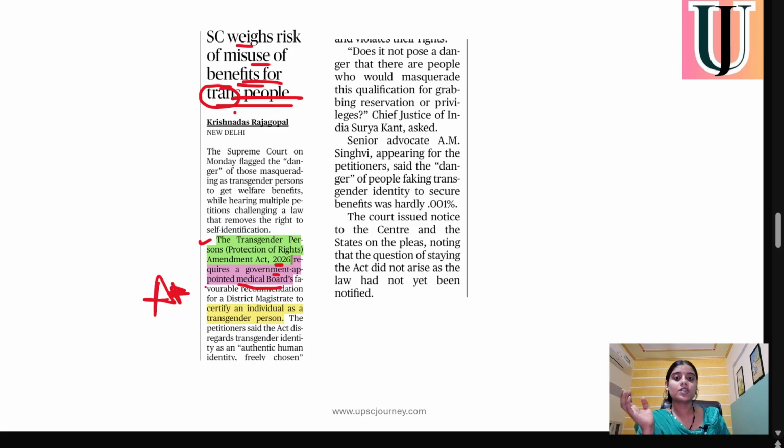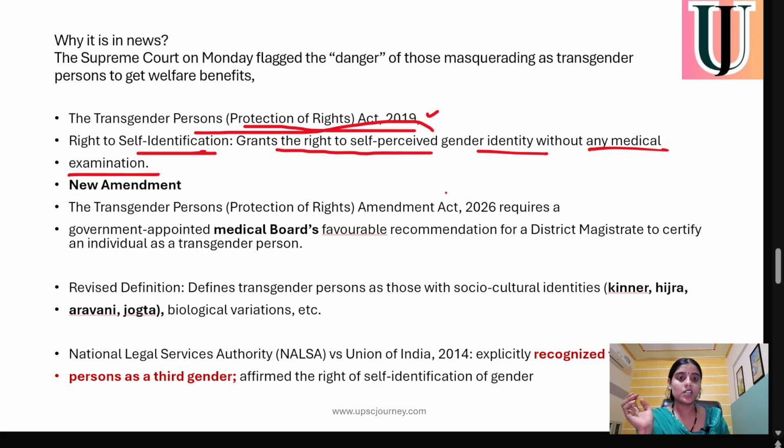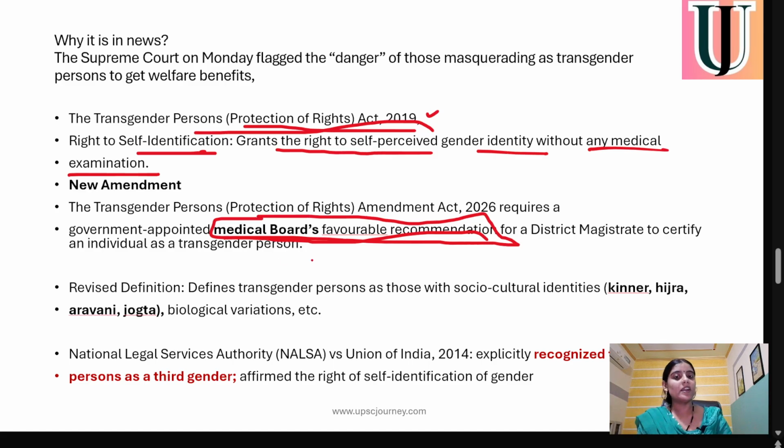Means if a person finds themselves to be transgender, then a favorable medical board recommendation is required, plus a district magistrate to certify the individual as a transgender person. Means there should be a medical board that will examine the person, and then a district magistrate will certify the person as a transgender person.